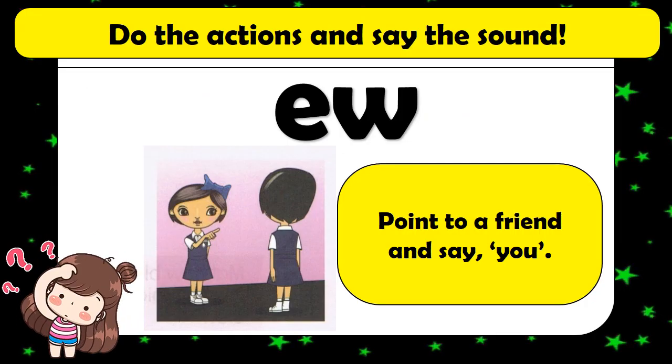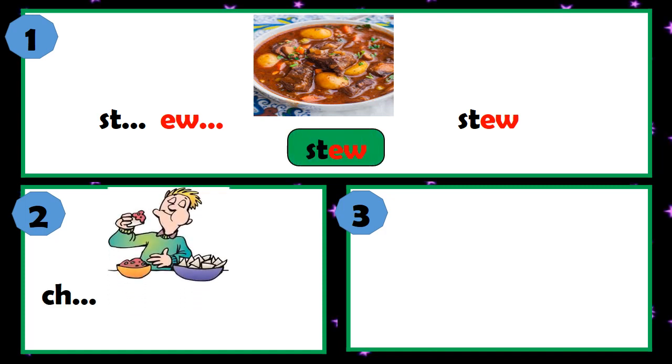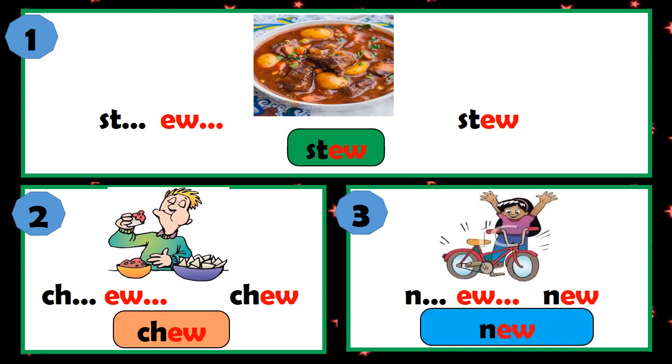Now, we will learn about the sound U. Do the actions and say the sound. Point to a friend and say you. Say you. The first word that has the U sound is stew. Number 2 is chew. Chew. Number 3 is new. New.